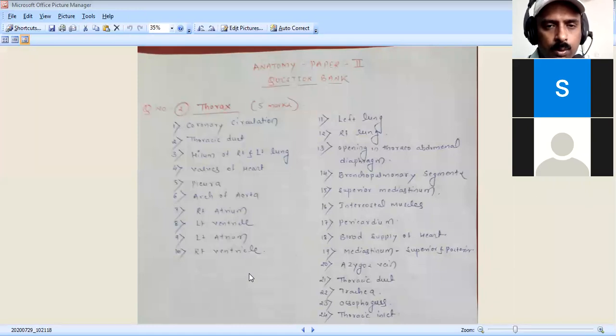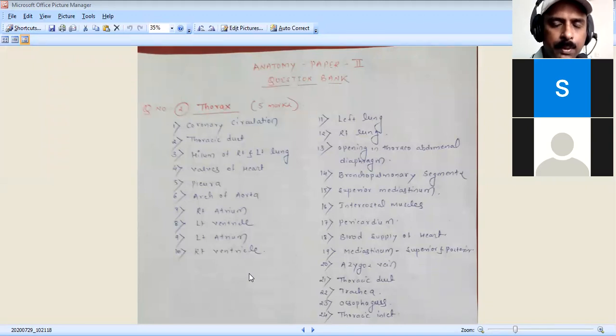So the outer almost all surface of the lung has the parietal pleura and the visceral pleura. This parietal pleura is again subdivided into 4 subtypes: one is the cervical pleura, then the mediastinal pleura, then the costal pleura, and the diaphragmatic pleura.